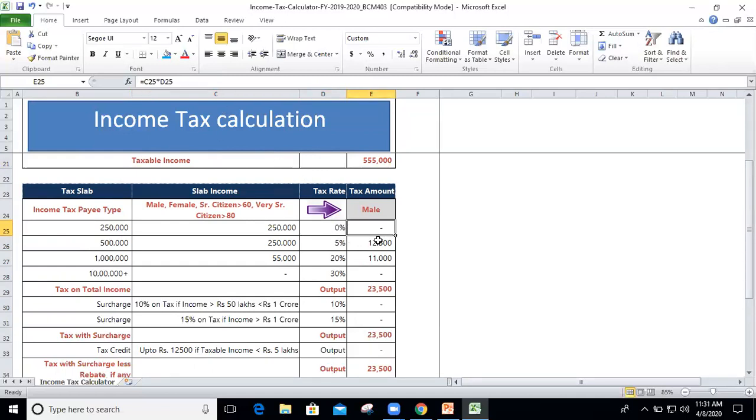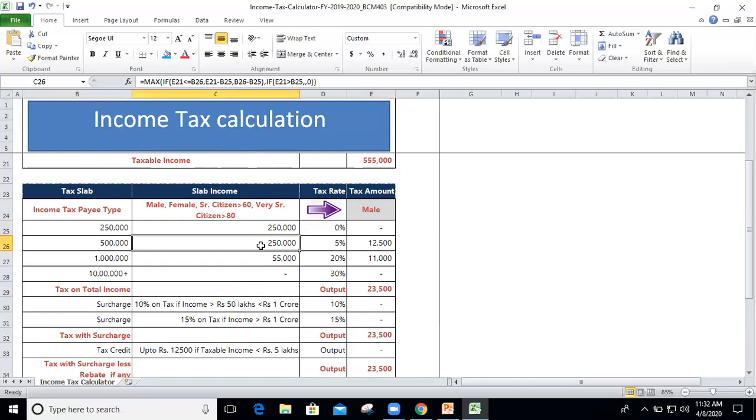Now it's not a straightforward 0. So we will write C25 into D25, which means the rate. Whatever amount we have here will be multiplied by 0%, so the amount will obviously be 0. Now we are going to the second slab.